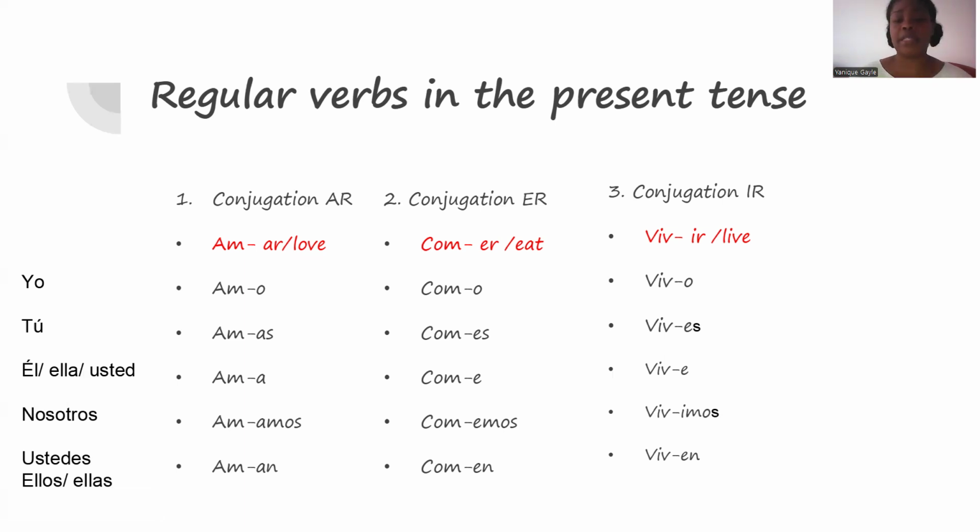I hope that makes sense. So these are the endings that we will use to conjugate all the other verbs in Spanish in the present tense. Don't forget, this is the present tense of the regular AR, ER and IR verbs. Very good. We will continue with the next part of the course in a moment.